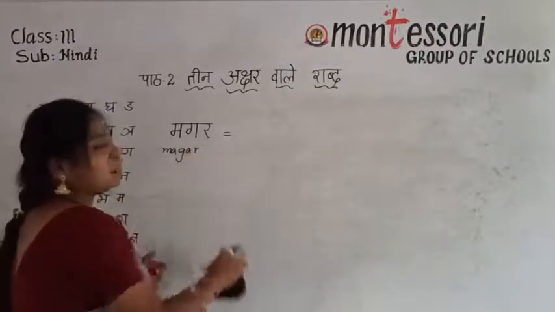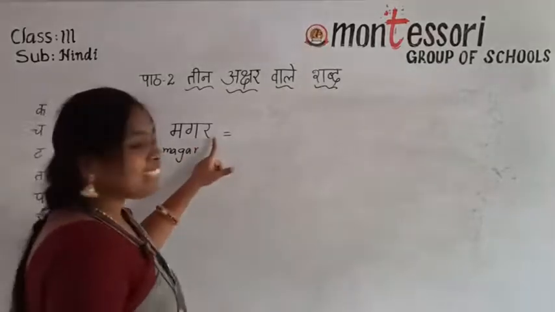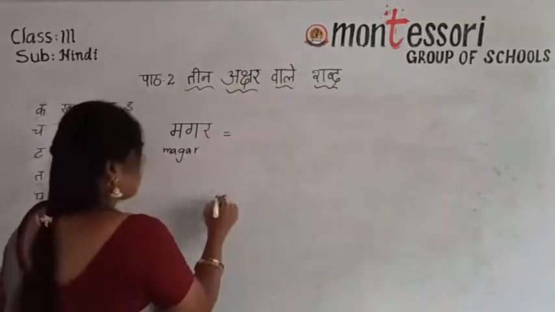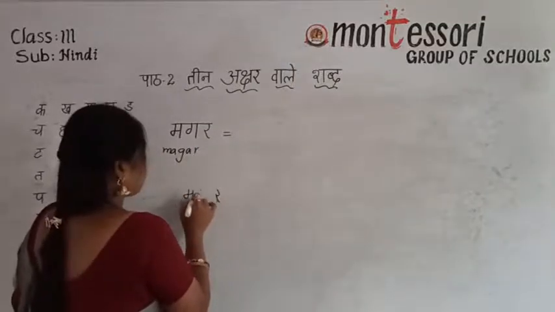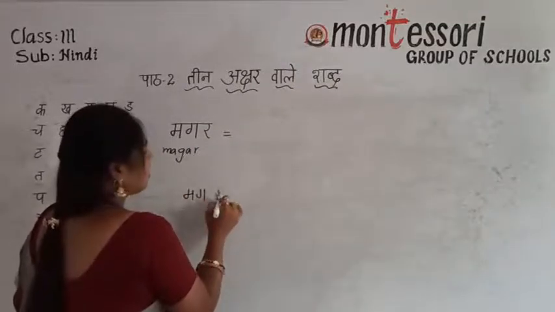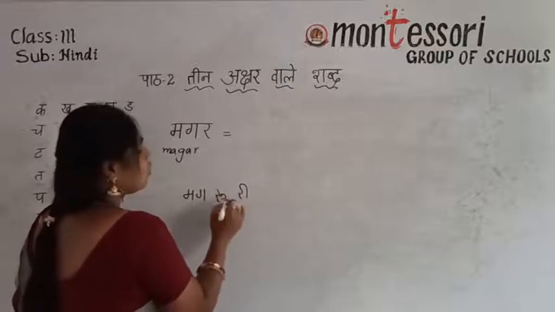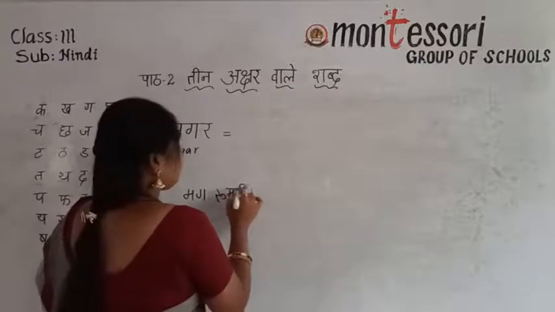And as I told you in the example, if the last letter has a matra along with it, like ra, ar, ri, here it is given ma, ga, and along with this the u or ki matra, if it is there you have to take all the sounds of it.